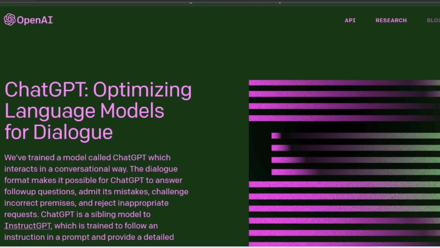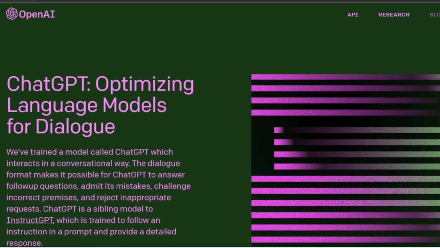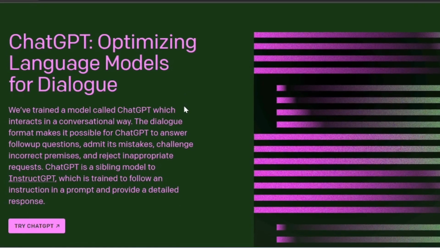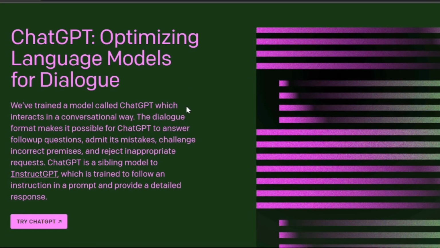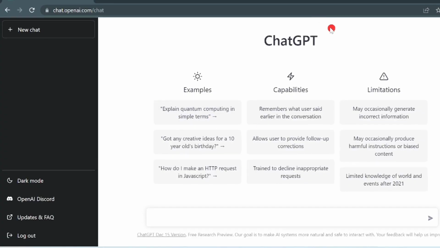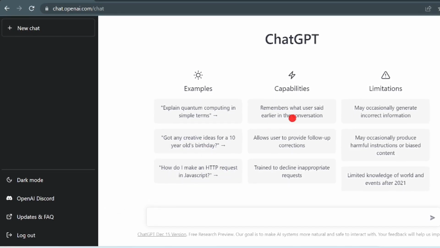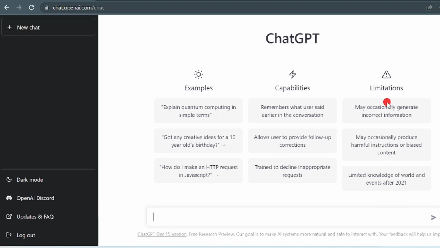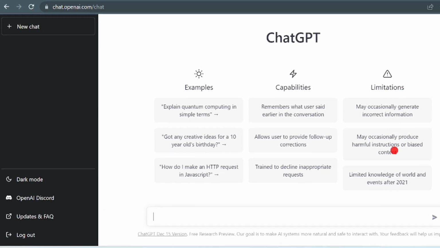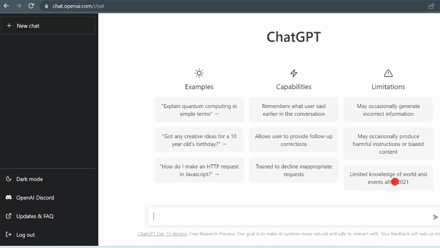If you don't know yet, ChatGPT is a natural language processing tool developed by OpenAI based on GPT 3.5 that allows users to have human life-like conversations. With an AI chatbot, it can write YouTube descriptions and scripts. It can write content, it can generate AI art, it can code, and much more.